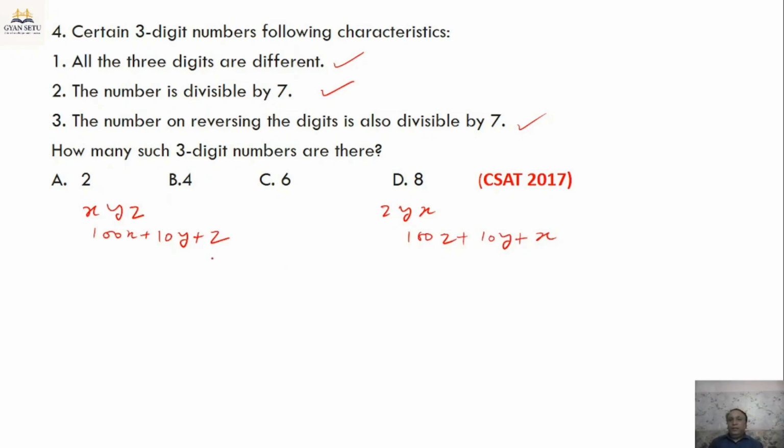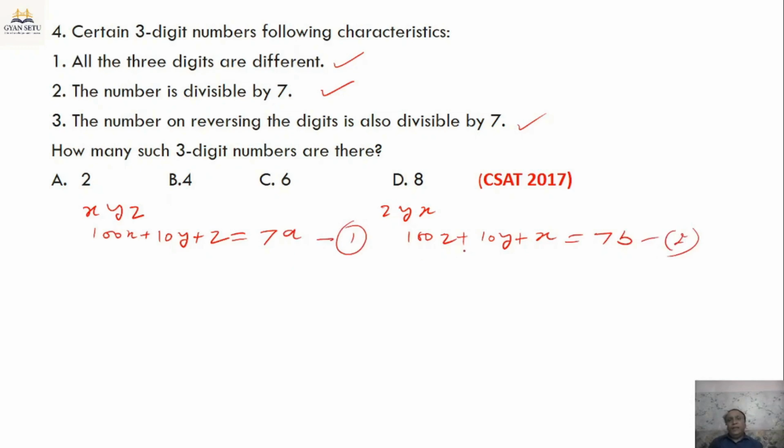Now here we use the concept that if two numbers are divisible by a third number, then the result obtained by subtracting one number from the other will still be divisible by the third number. Since this number is divisible by 7, we can write it as 7a. Similarly, this is 7b. Let's call this equation 1 and this equation 2.